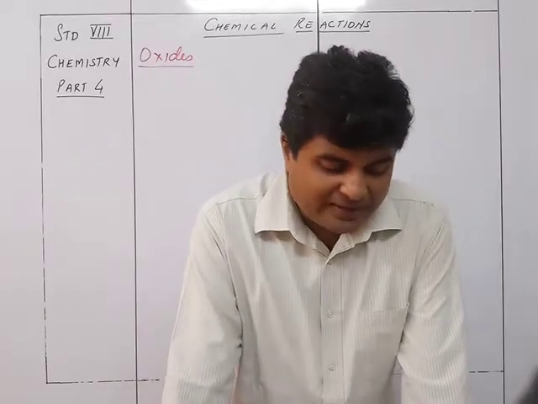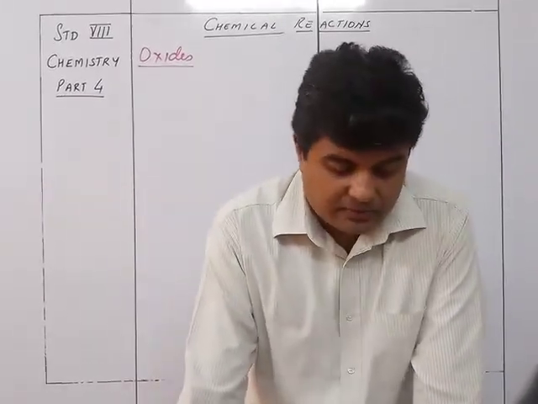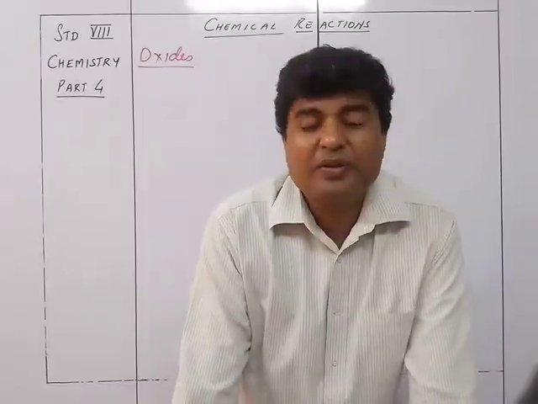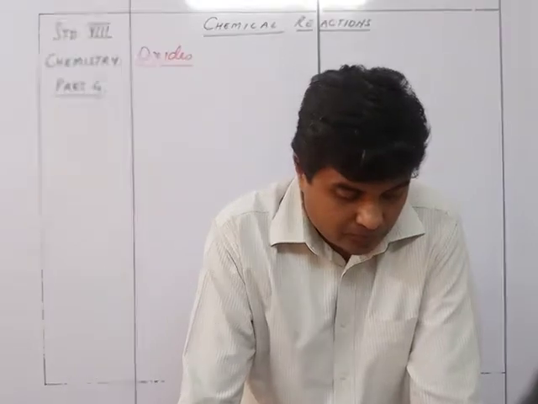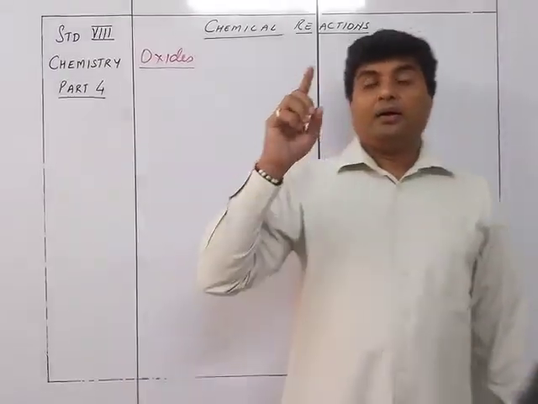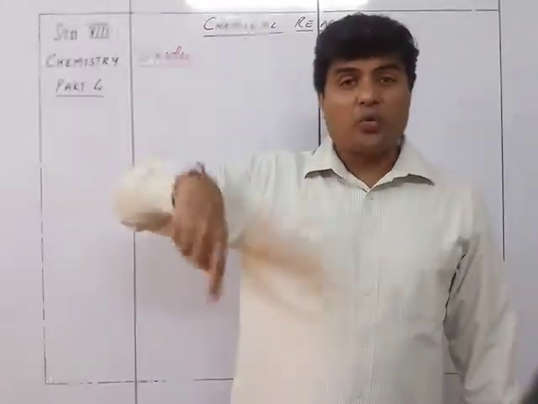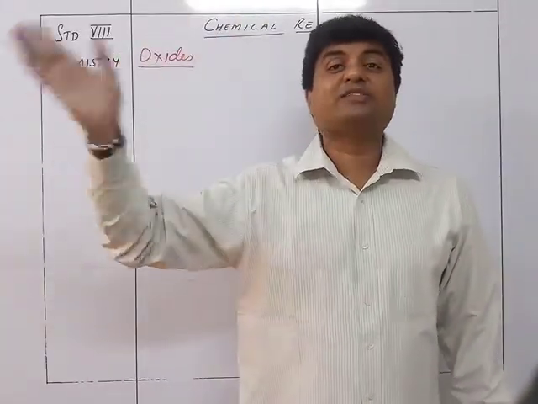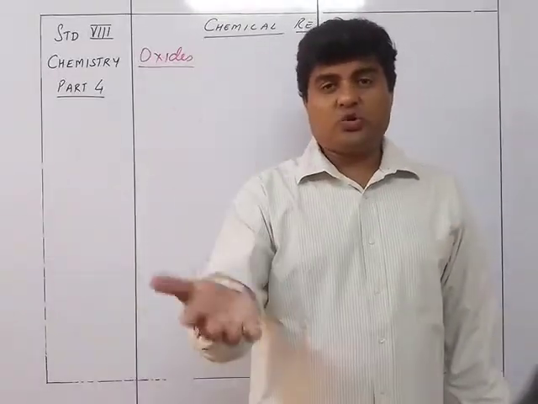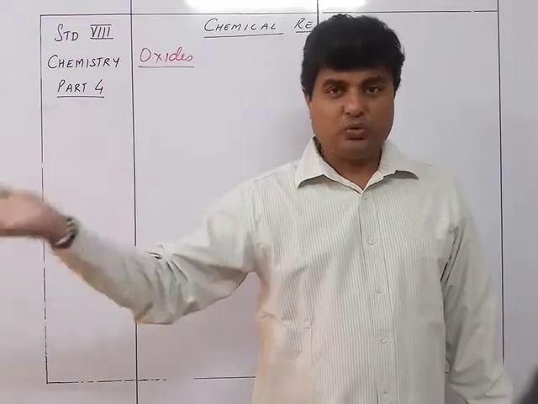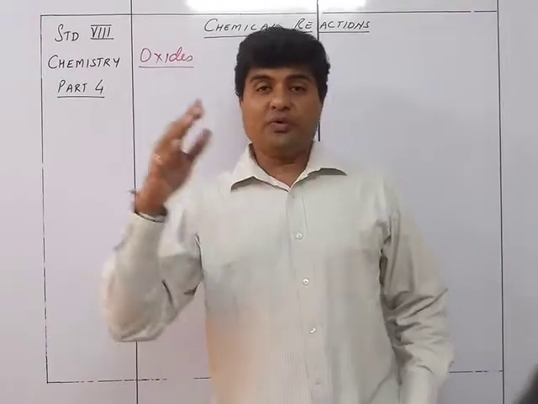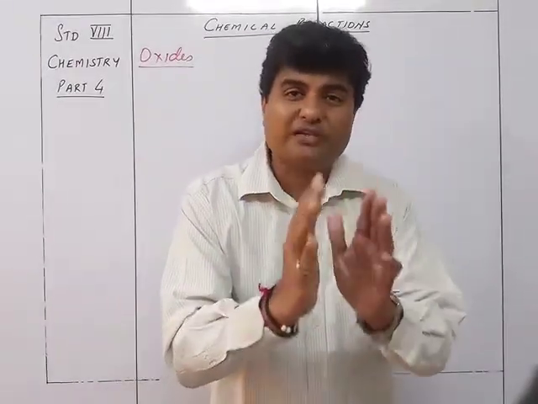So the methods of formation of oxide will be direct combination, like sulfur plus oxygen giving you sulfur dioxide, or zinc plus oxygen giving you zinc oxide, or it could be the reaction with steam. Now we have learned that metals, when they react with hot water or steam, will give you hydrogen gas. So what do they give along with it? Metallic oxides. Mg plus H2O gives you MgO plus H2, right? So we have learned that every time hydrogen was released, at that time a metallic oxide was formed.